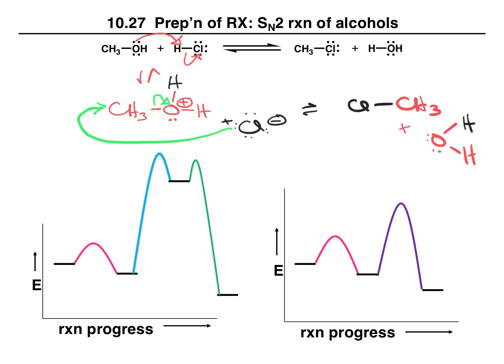So this would be the reaction diagram if this underwent an SN1 reaction. So going from methanol to protonated methanol is easy, but forming a methyl carbocation would be really, really difficult to do. So this has a huge activation energy. On the other hand, if we go from methanol to our protonated methanol, and then if chlorine attacks in this step, so we do not go through a carbocation intermediate, instead the chlorine attacks.